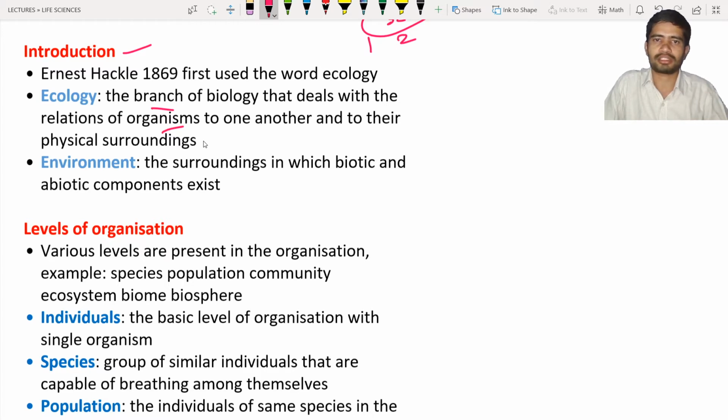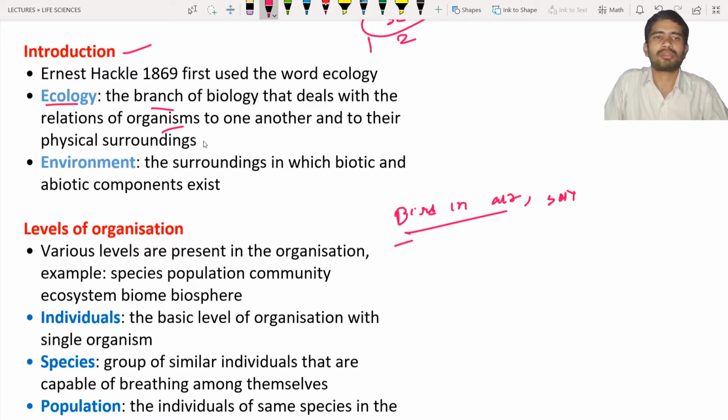For example, let us consider birds. How are the birds interacting with nature, whether it may be air, soil or land? So what is the relation, or you can call it the interaction, between the biotic and abiotic components? Biotic means living organisms, abiotic means non-living components. So that is known as ecology.